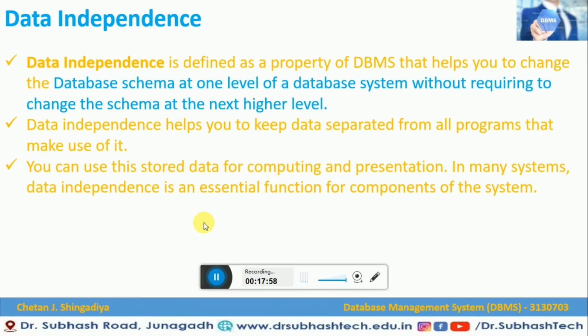Now let us see what data independence is. Data independence is defined as a property of DBMS that helps you to change the database schema at one level of the database system without requiring a change to the schema at the next higher level. Let me explain once again: data independence is a property of DBMS that helps you to change the database schema at one level without requiring a change to the schema at the next higher level. So this is data independence.